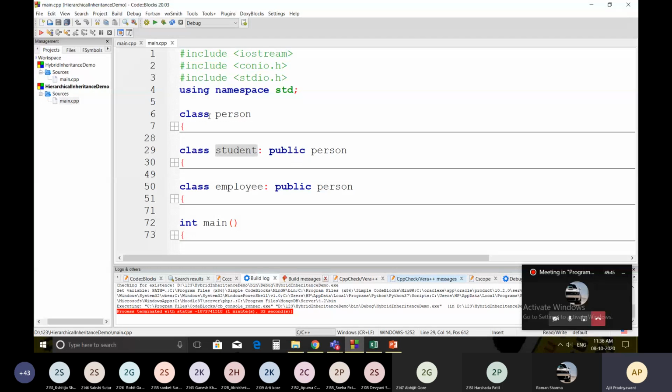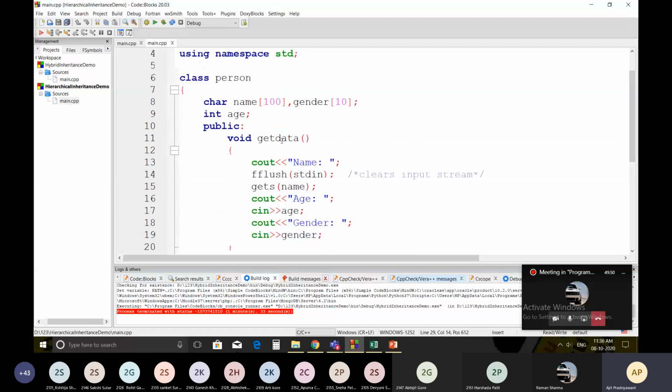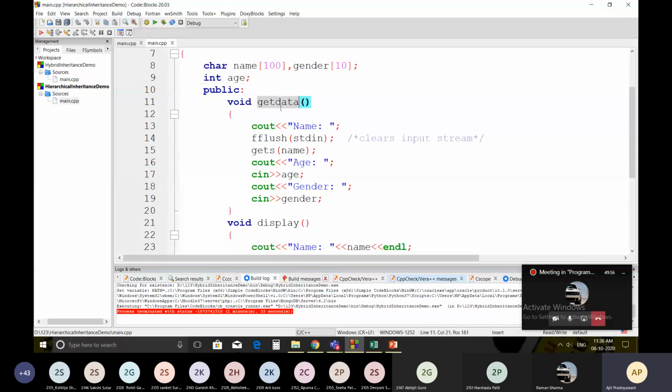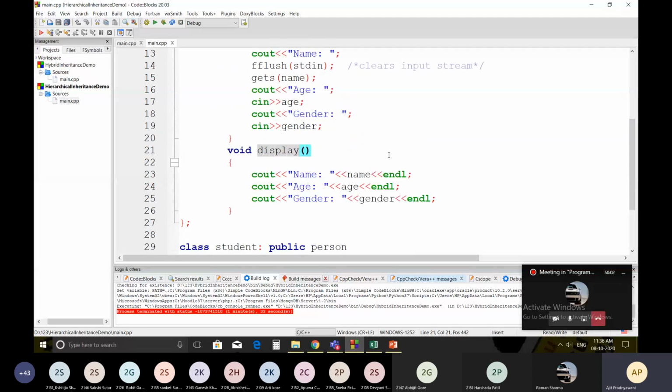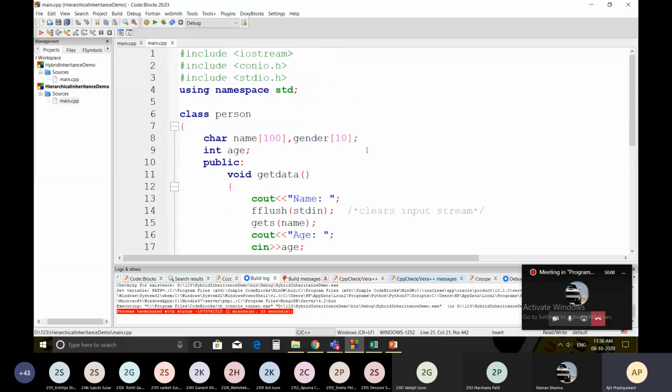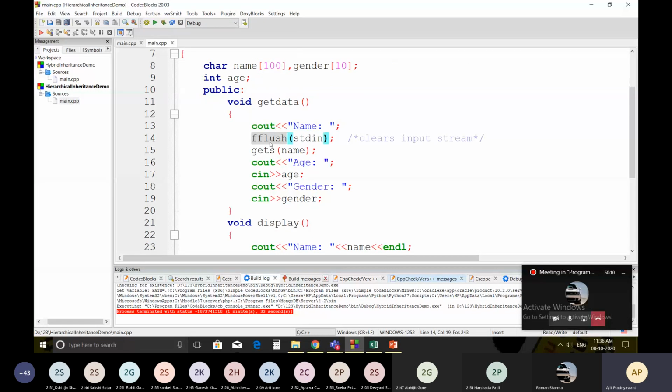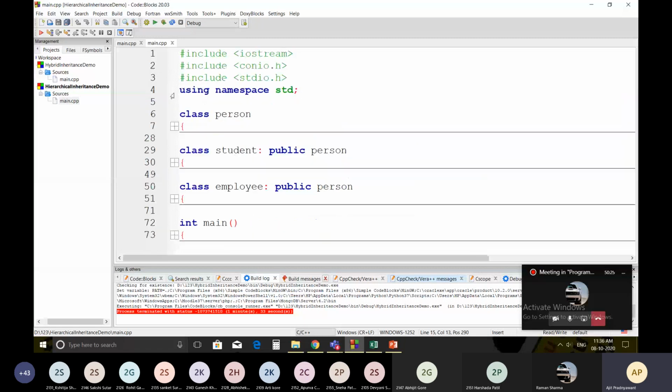Now just see the code present in each class. This is our class person, which will have name, gender, age, and getData will take this name, age, gender, and then display will be used to display the name, age, and gender. I have just used this flush method. This will clear the input stream stdin, and this is the getText method to get the string as input from the user. So this is the code present in the class person.